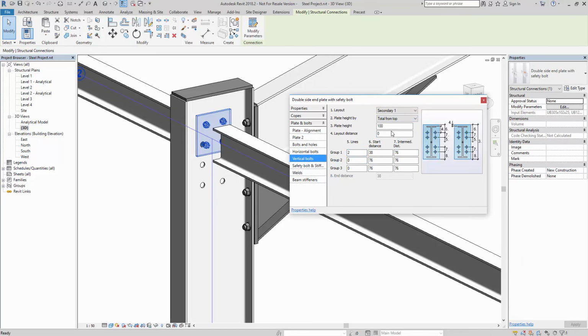So if we go total from the top, so you see we'll move the plate down, and if we set the layout distance to 35, and then we start to set the bolts out from that distance. Go from the center.